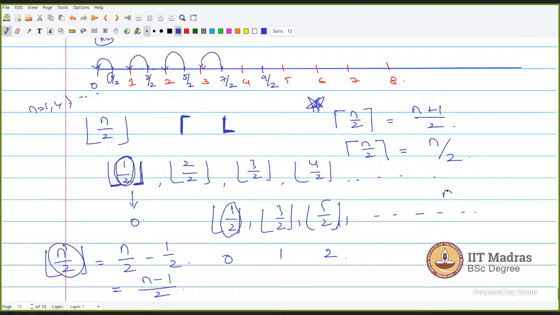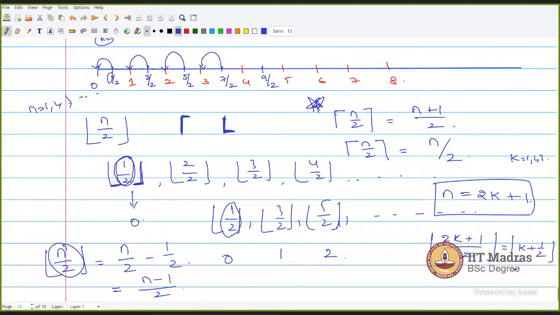Okay, simply you can take, when n is odd, it will be in the form of 2k plus 1, correct? Yes, sir. k is from 1 to 3. So 2k plus 1 is an odd number. This is how we denote an odd number. Now, 2k plus 1 by 2 is k plus half.